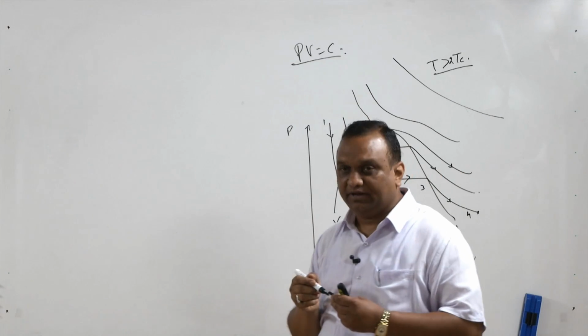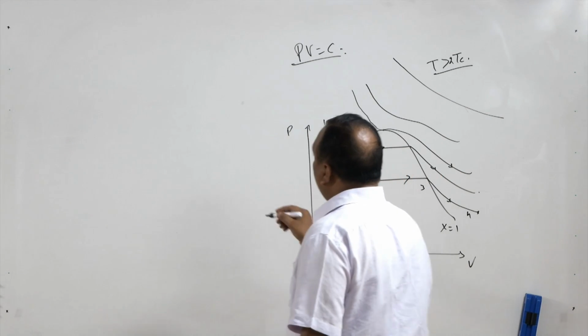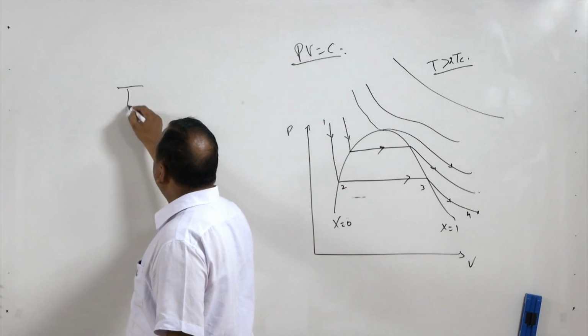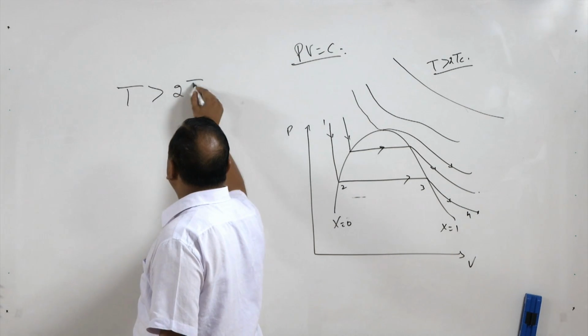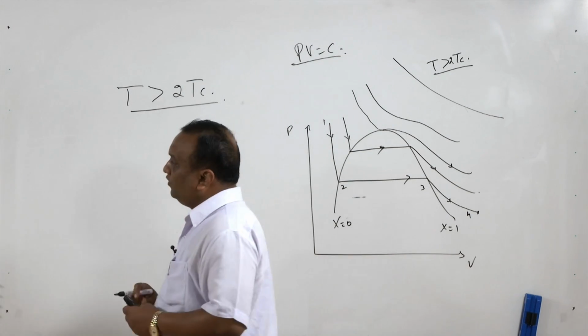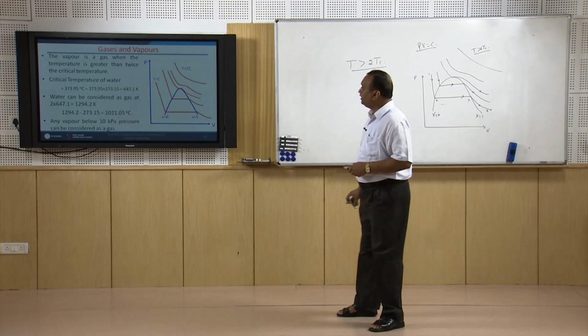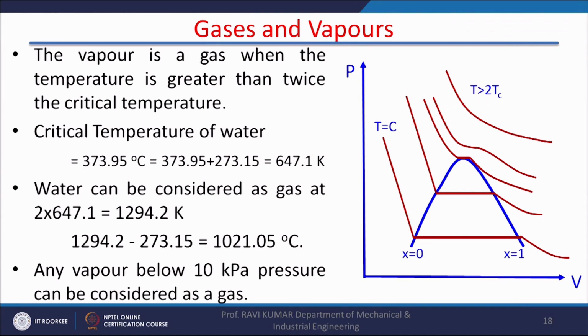So, a vapor can be considered as a gas when the temperature is greater than 2 times the critical temperature.